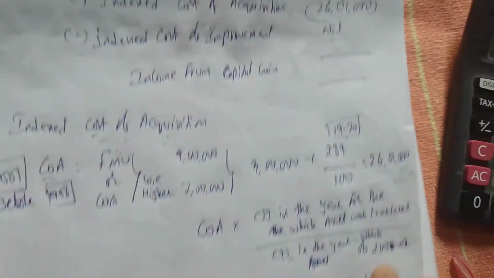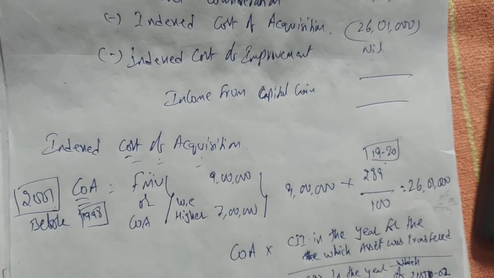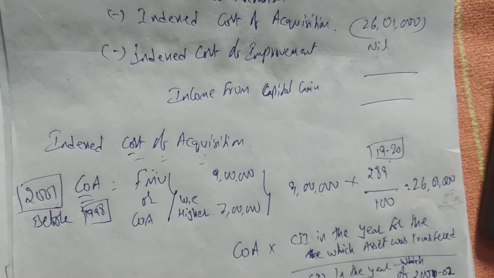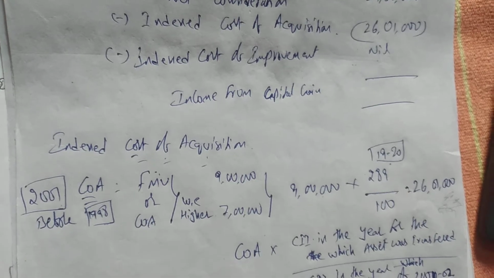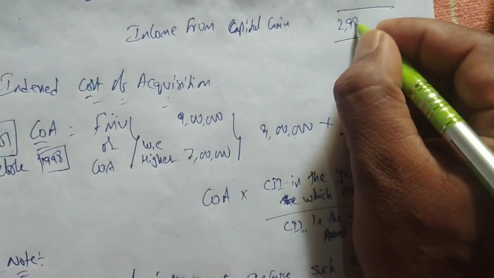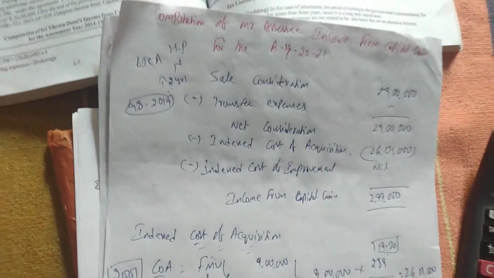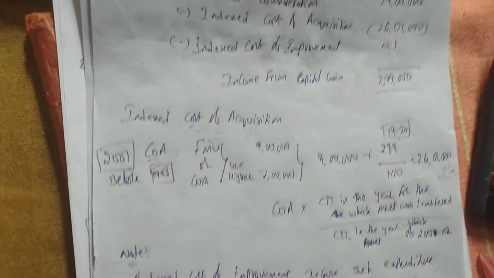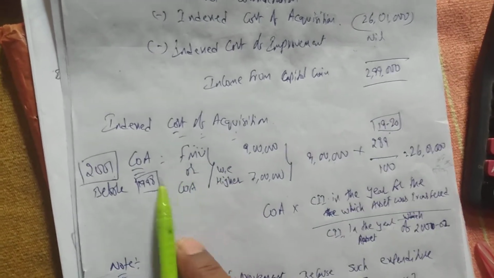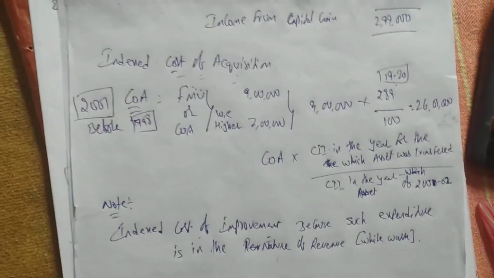Now deduct: 29 lakhs minus 26 lakhs 1,000, and 2,99,000 is the income from capital gain. So we got the answer. It's very easy, and we can easily solve the problem. Like this we have to solve. So in this problem, what is the new thing? The cost of acquisition is FMV or COA, whichever is higher, that we have to take. And the cost of improvement is given, but we are considering that as revenue expenditure, so that also we are not taking.